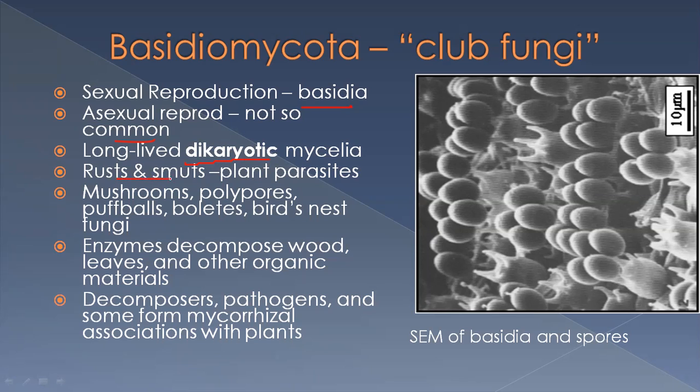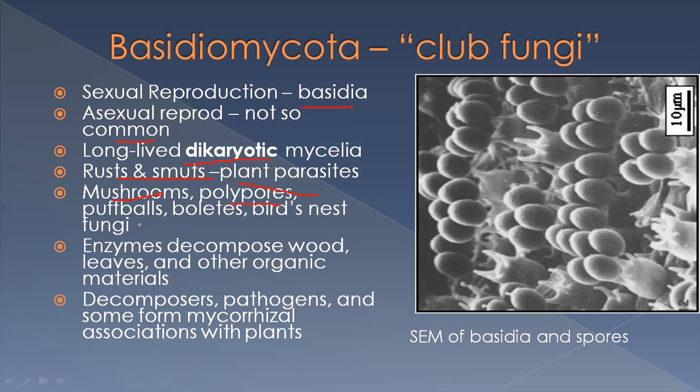Examples are rust and smuts. These are plant parasites that cause diseases in the plants and in vegetables and fruits. Mushrooms that are edible, as well as poisonous also.